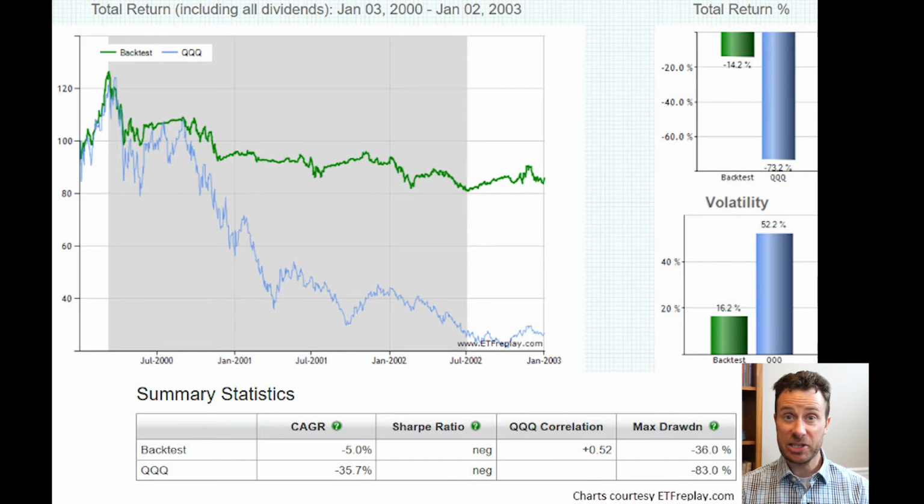Again, this is a slightly adulterated strategy since we had to use mutual funds as stand-ins for some of the ETFs. But it does give a pretty good idea of how the strategy would have fared for the years 2000, 2001, and 2002.